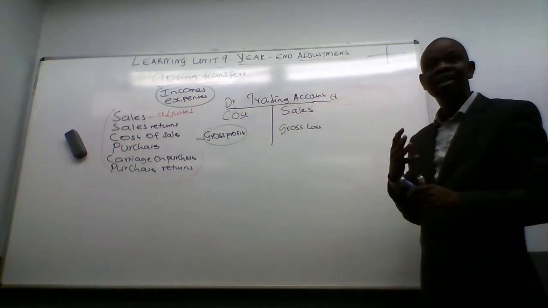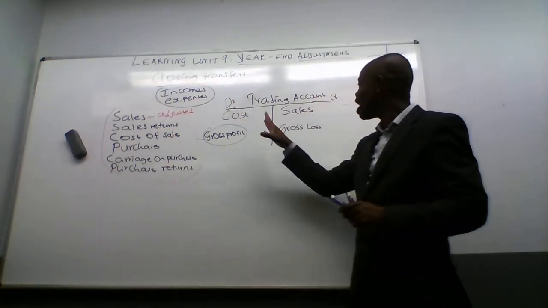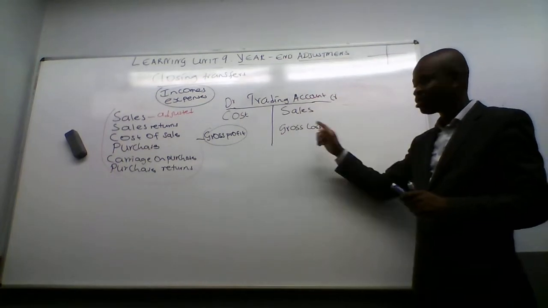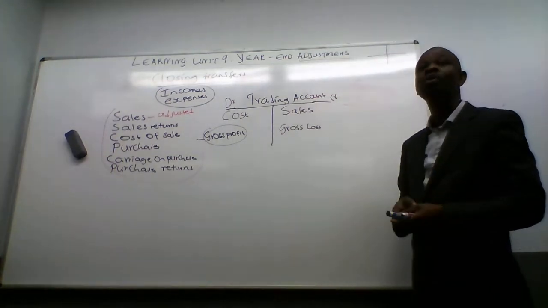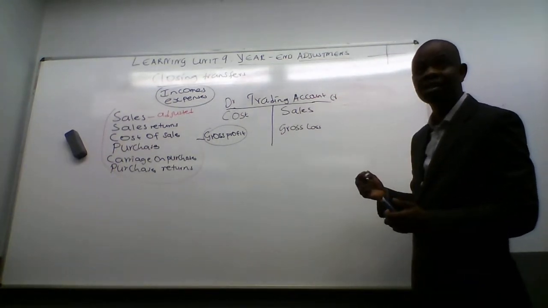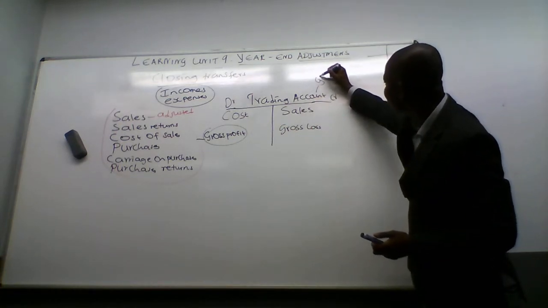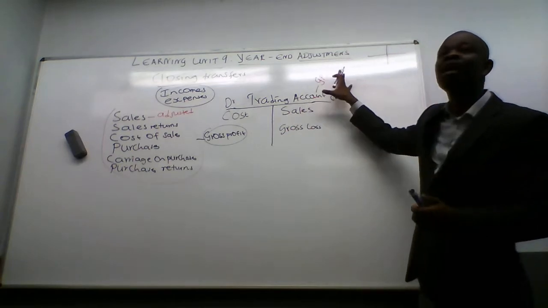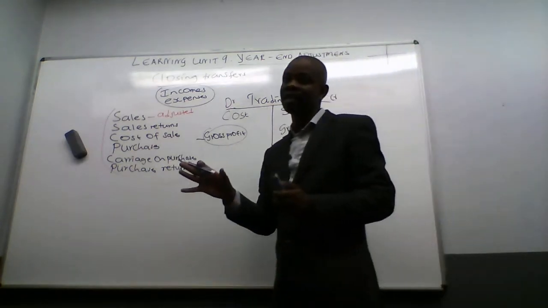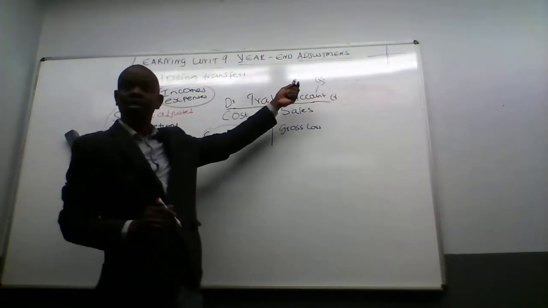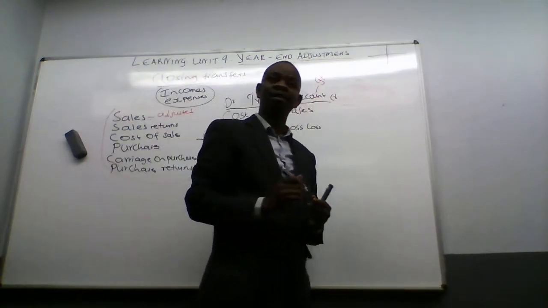So in a nutshell, sales and cost of sales are used to calculate gross profit. Which account do we use to calculate gross profit? Trading account. Sorry guys, it's not Gauteng province. I'm just abbreviating. This is gross profit, not general practitioner.